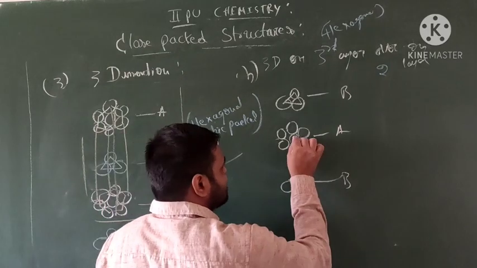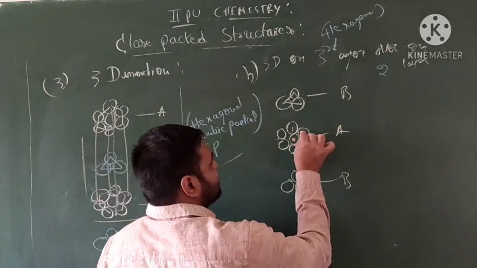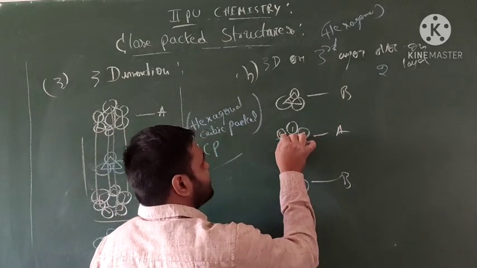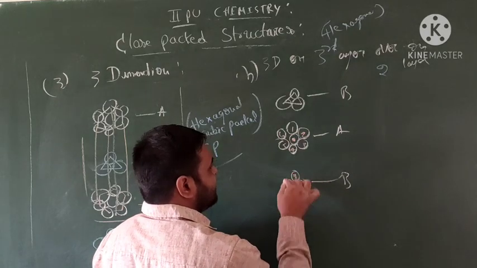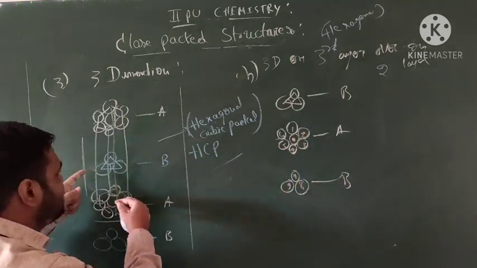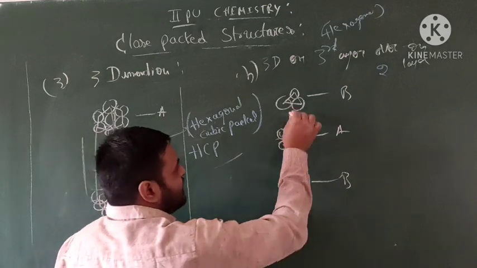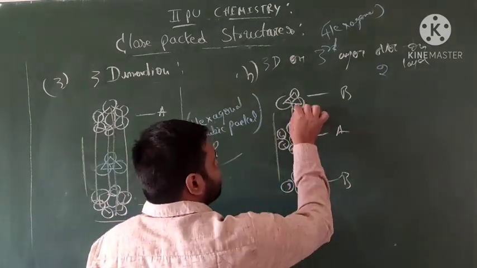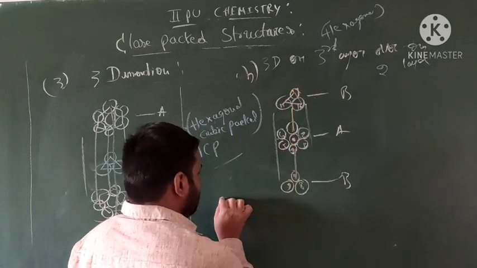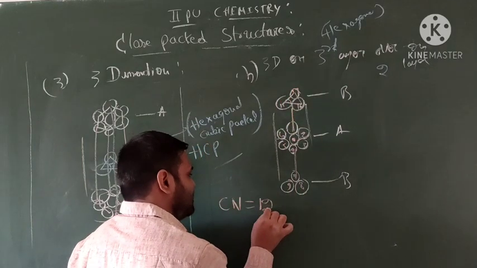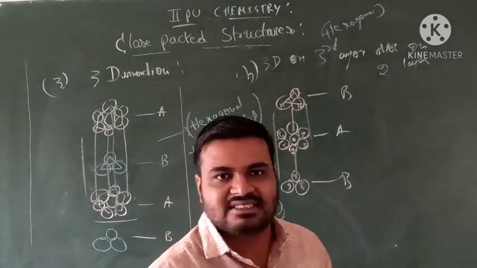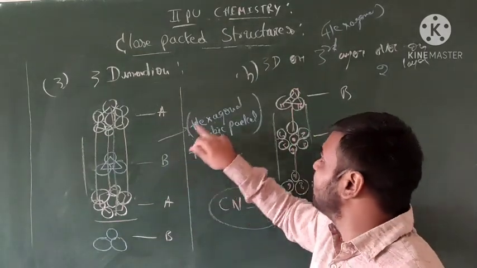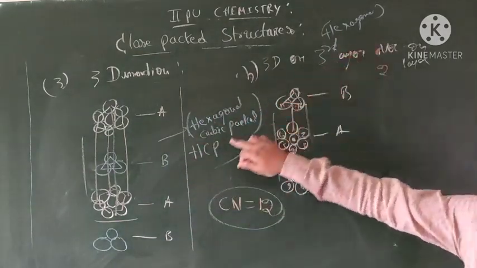So you take this molecule. This is 1, this is 2, 3, 4, 5, 6, 7, 8, 9. This is a hexagonal structure, combined with molecules. This is the joined hexagonal structure. So this is 9, this is 10, 11, 12. Coordination number 12 is present in an HCP, over the third layer and over the second layer.